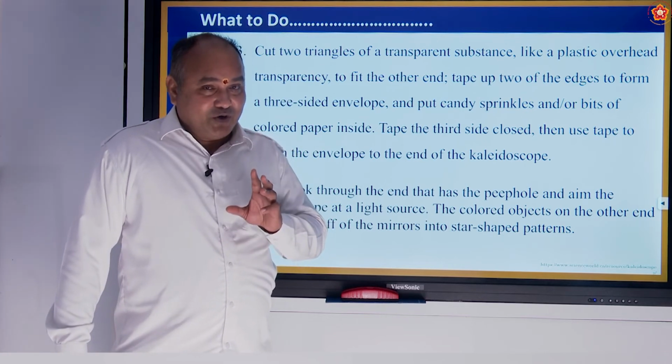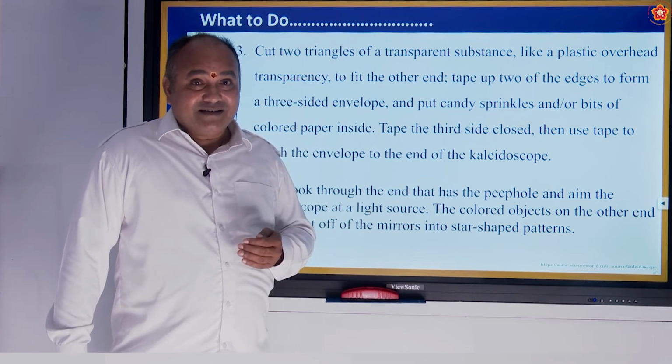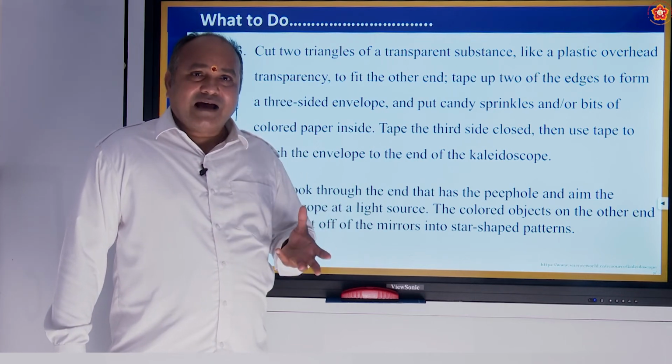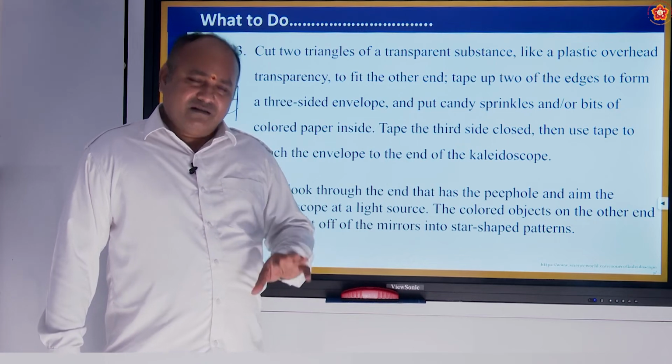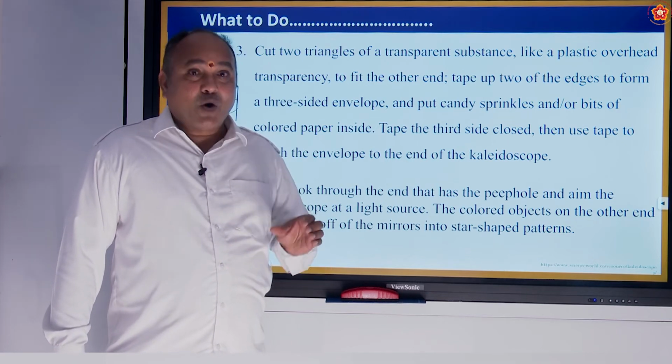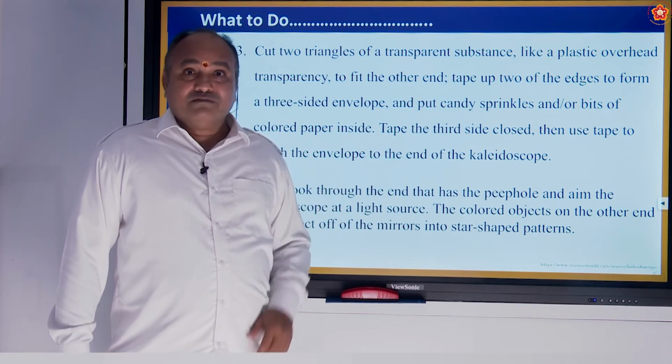And show it to your friends and your brothers and sisters so that you can have a fantastic scientific self-made toy. Okay, and you can always give it as a gift to others as well.